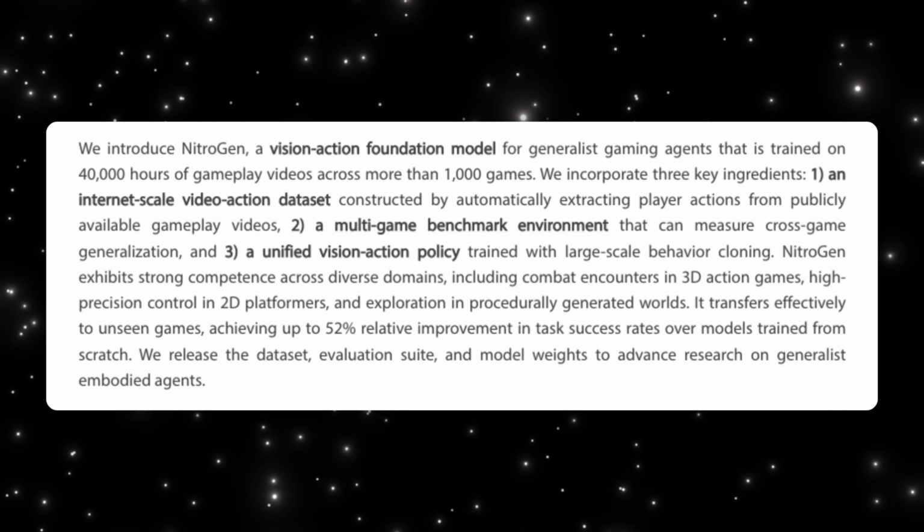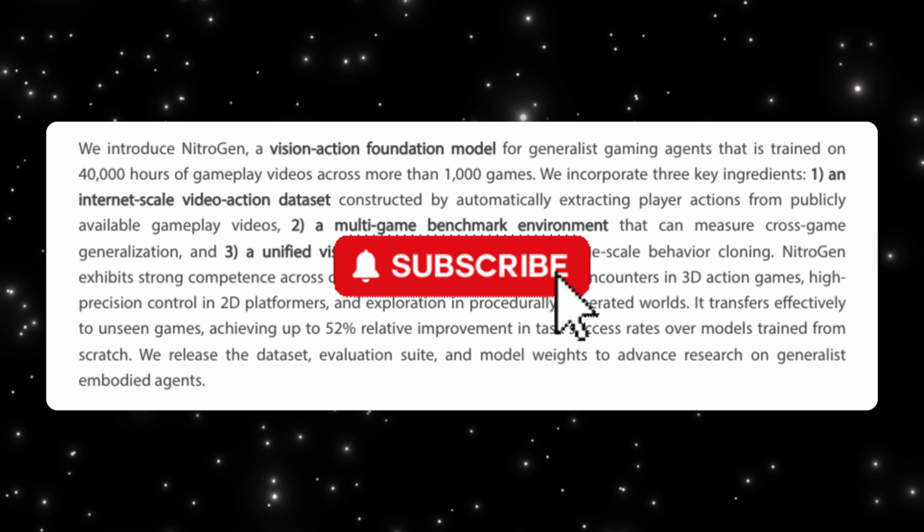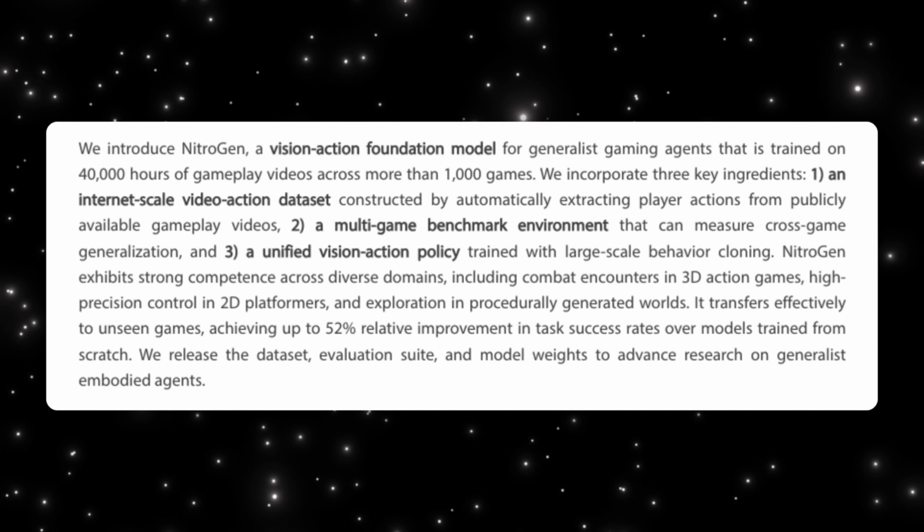At a high level, NitroGen is a vision to action foundation model which was trained on about 40,000 hours of gameplay video across more than 1,000 games. And they incorporate three key ingredients: an internet-scale video action dataset, a multi-game benchmark environment, and a unified vision action policy. To simplify it, it takes a raw RGB frame from a game and outputs standardized controller actions. There is no access to internal game state, no handcrafted APIs, no language instructions. The explicit goal is cross-game generalization, not mastering one game, but learning behaviors that transfer across many different games, genres, and mechanics.